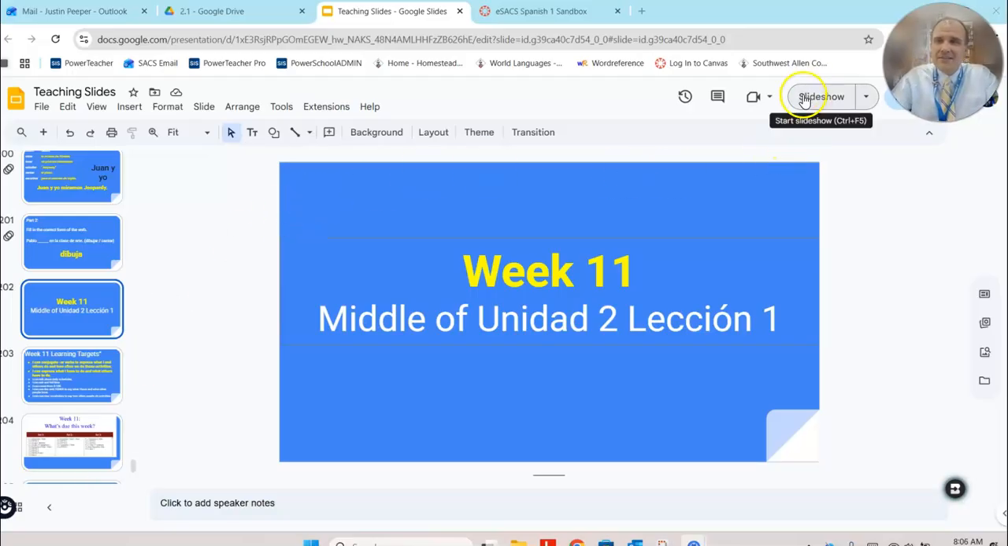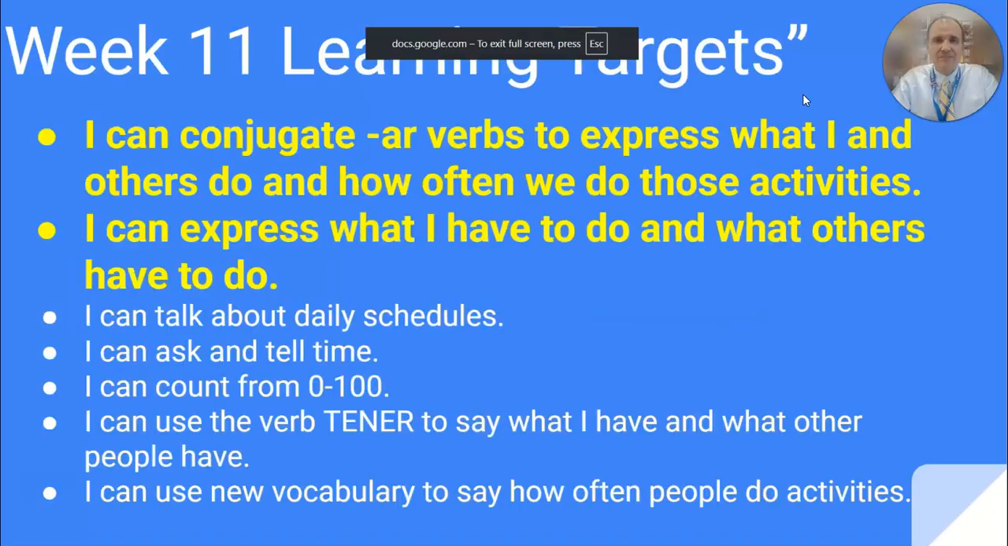So let's take a couple of minutes and walk through our introduction. Our big learning target this week is a really important target. And this is one of the most important targets, actually, of the entire course that we're going to take together. All right. The learning target is I can conjugate verbs that end in AR to express what I and others do and how often we do those activities.